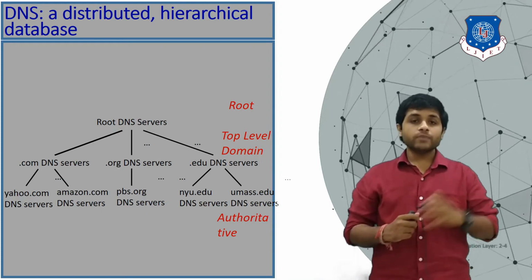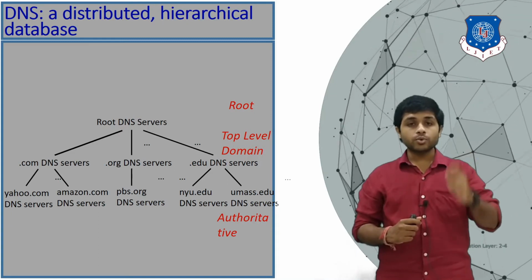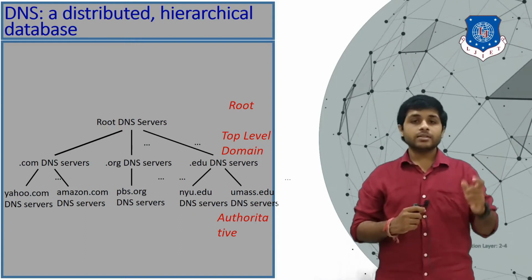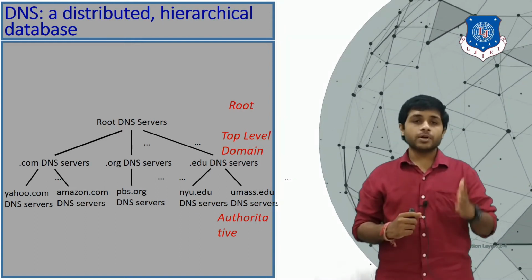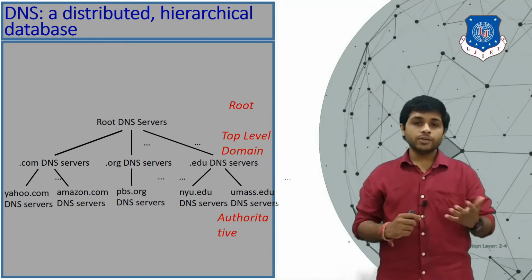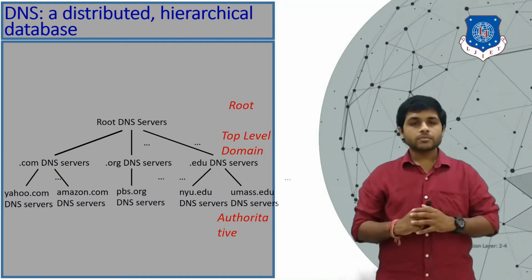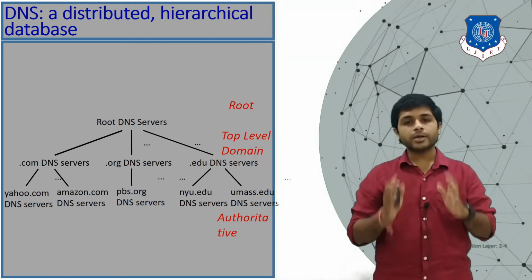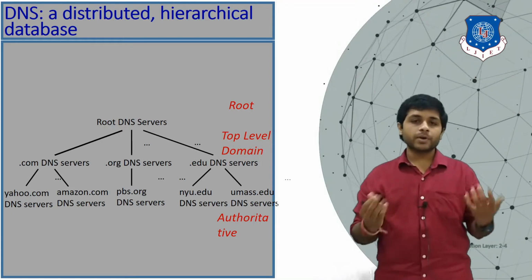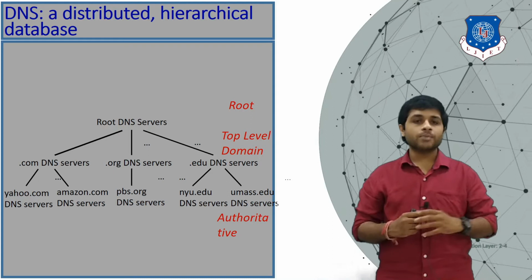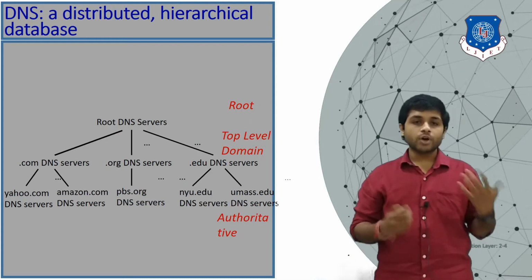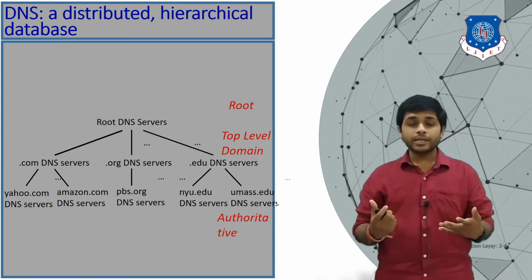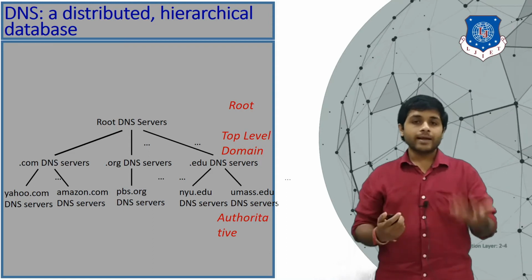So the actual website is www.google.com. and the dot is the root DNS. After the dot server there is a top level domain server, for example .com, .org, .edu, .gov, etc. After that there are authoritative servers, and those servers are for a particular website or for a particular purpose only. For example, amazon.com, yahoo.com, then pbs.org, then oxford.com, then oxford.edu, then stanford.edu, etc.